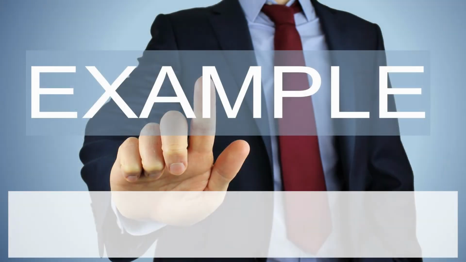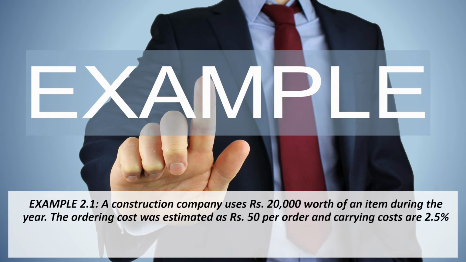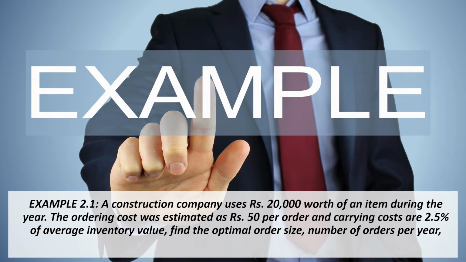Now come to the same example which we have given in the earlier session. A construction company uses 20,000 worth of an item during the year. The ordering cost was estimated as rupees 50 per order, and carrying cost or the holding cost is 12.5% of the average inventory value. Find the optimal order size, number of orders per year, time period per order, and the total cost. This was the exact example which we have discussed earlier. We will use the result of this example to show that our model is robust.